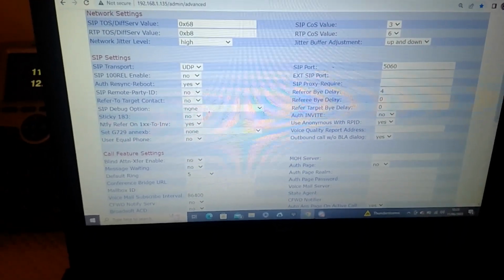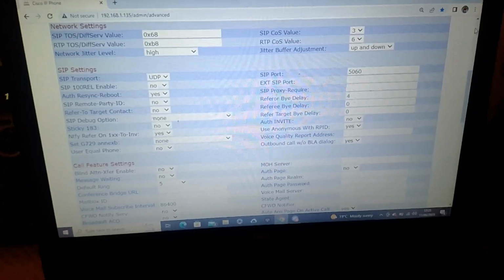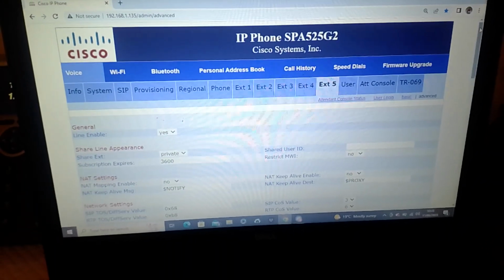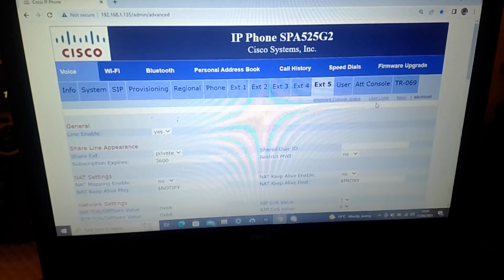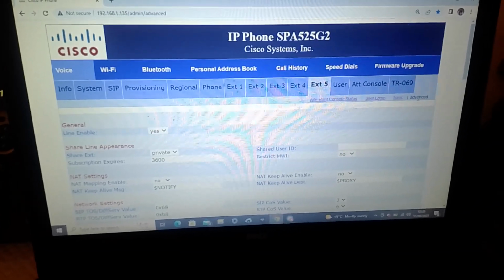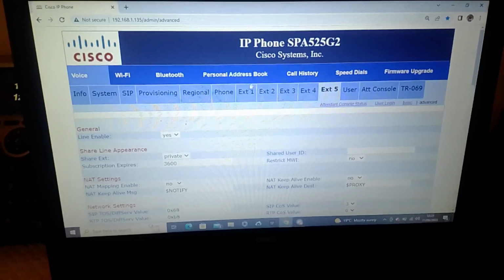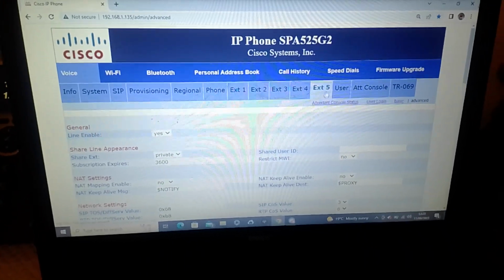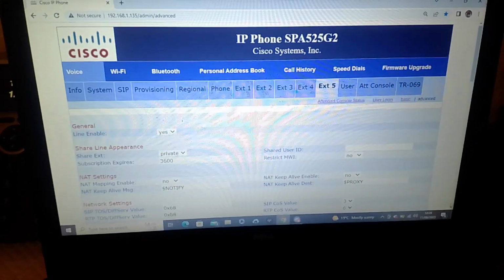Now when you log into the 525, you've got to log in as admin and advanced, so you can get to this particular page, and go on extension, whatever extension you have, go down.